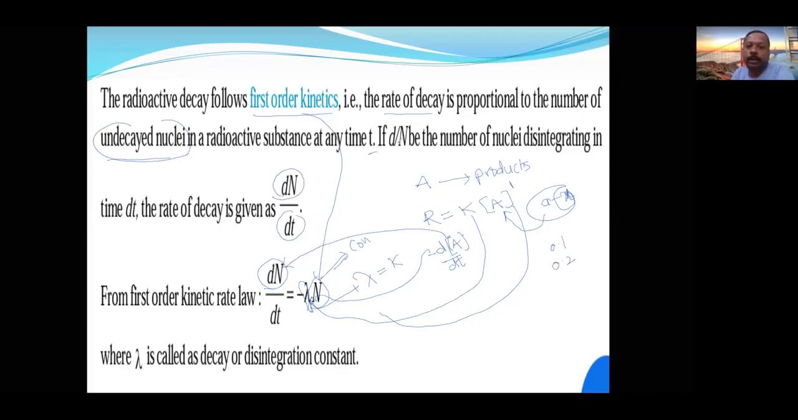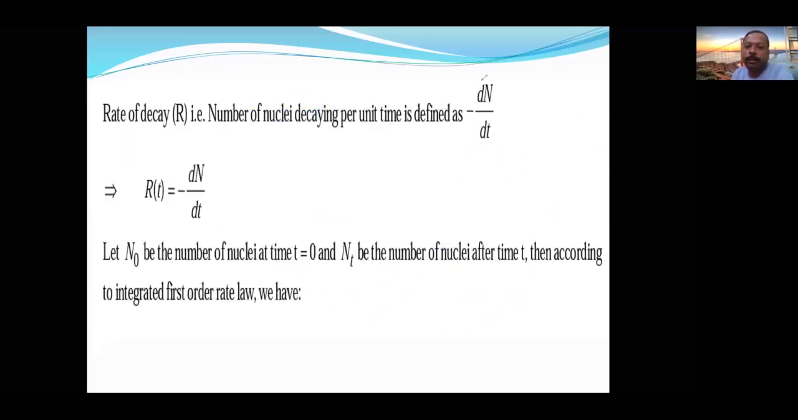Rate of decay is the undecayed particle, minus dN by dt. This I already told you, but now in terms of the concentration. Now see this carefully. N0 is the number of nuclei at time 0. Time 0 means initial. Nt is the number of nuclei after some time. Then we have the integrated first order rate law. What is that? We are going to see here.